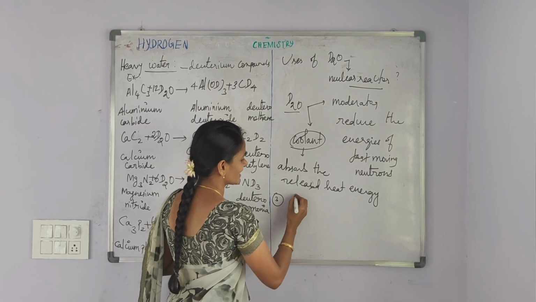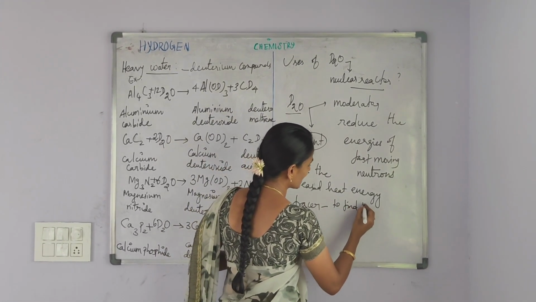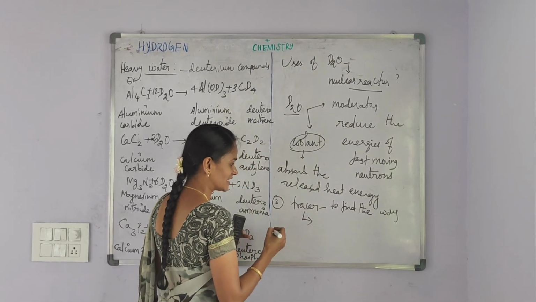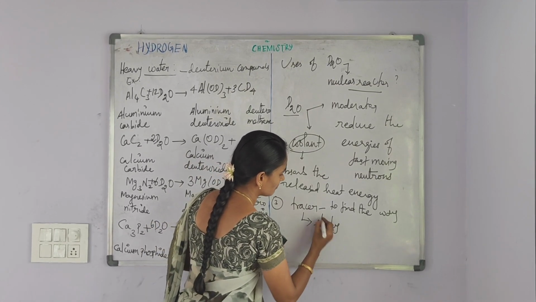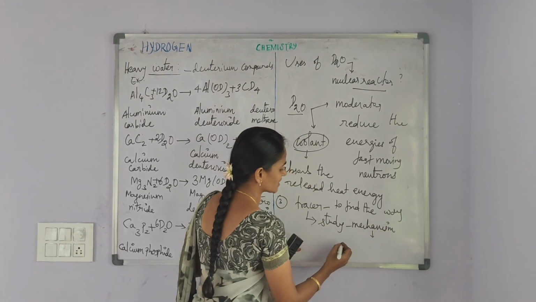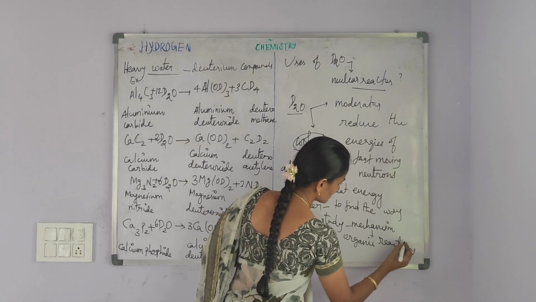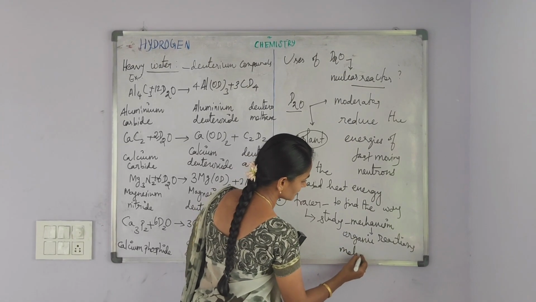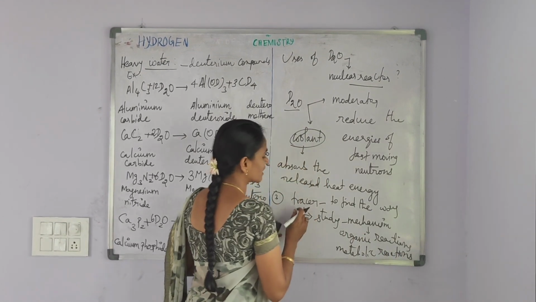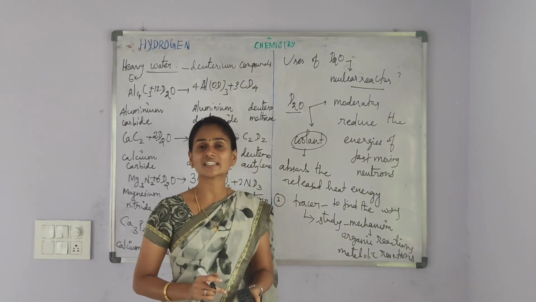And then third one is, heavy water is used as a tracer. Tracer, its meaning is to find the way. Heavy water is commonly used as a tracer to study the mechanism of organic reactions and metabolic reactions.